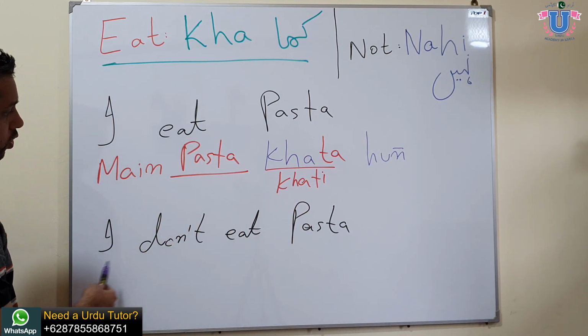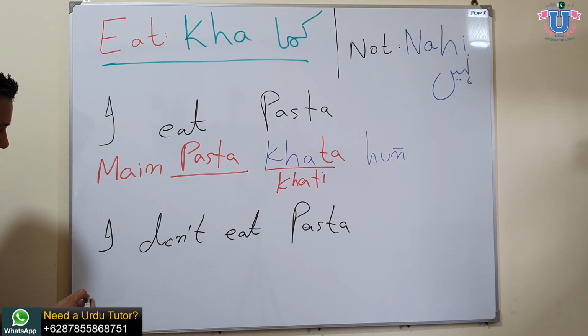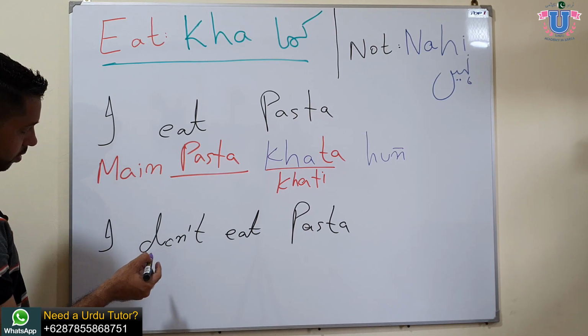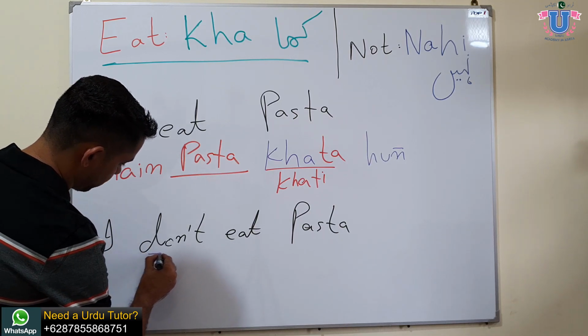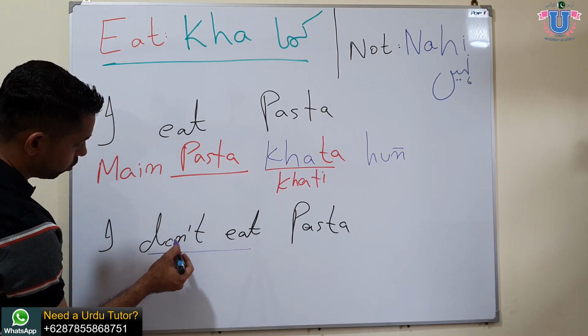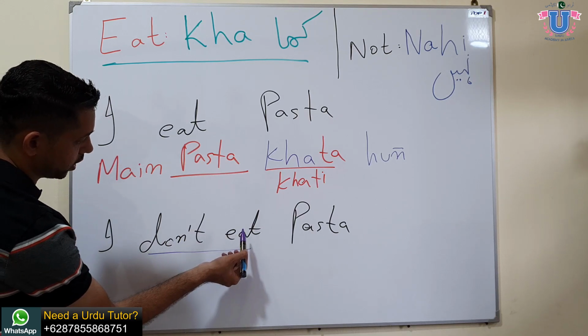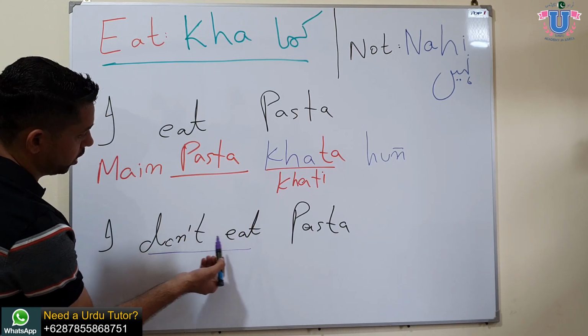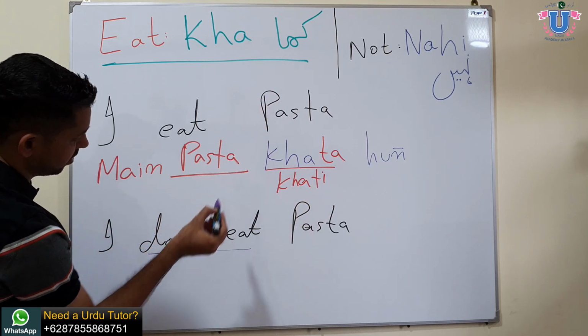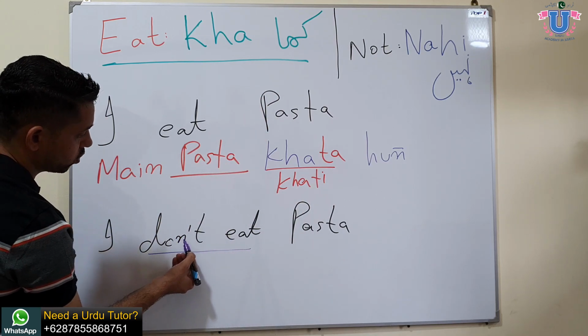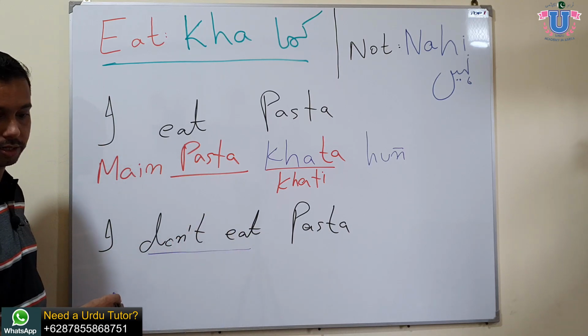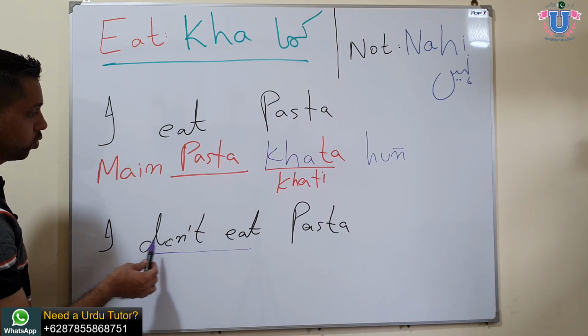Now if you wanna say I don't eat pasta, then how do you say? Okay, let me explain, then I would like you to try it yourself. Don't eat literally means not eat. So we use don't or not before the verb. What is don't? Nahi. So use nahi before the verb, just like in English. So you will use nahi khata, nahi khati. Now can you try to say I don't eat pasta?